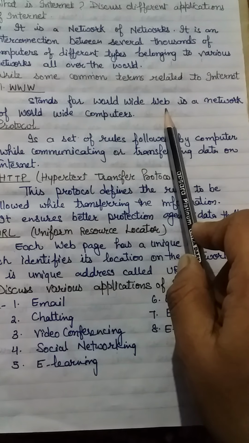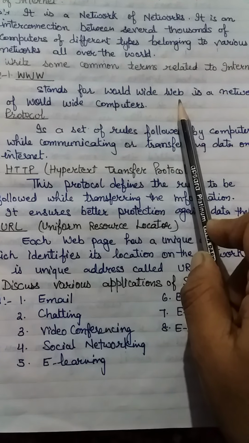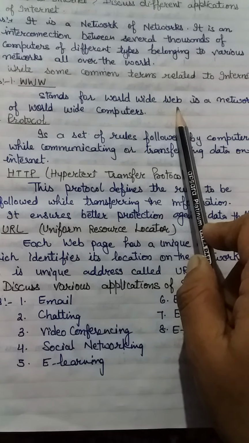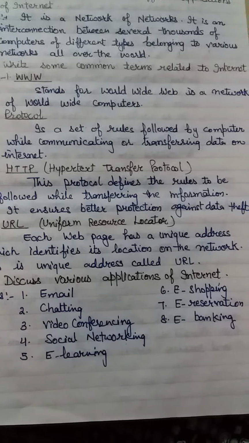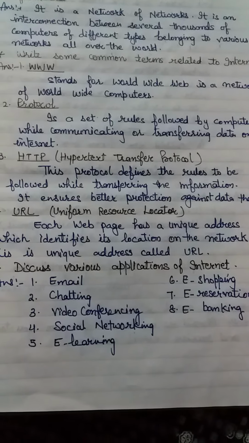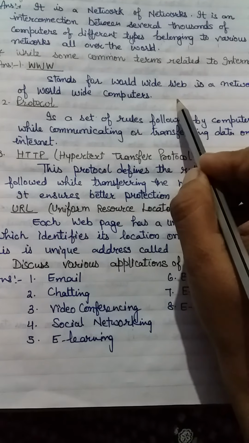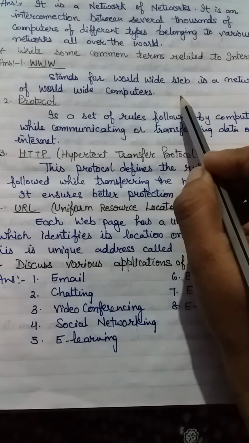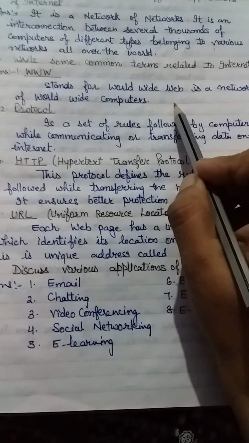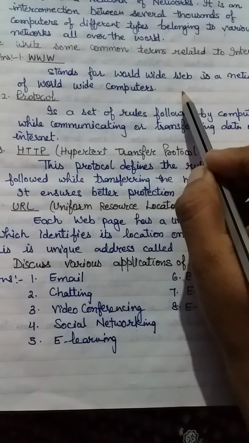WWW stands for World Wide Web, a network of worldwide computers. It is like a library where all kinds of websites reside.